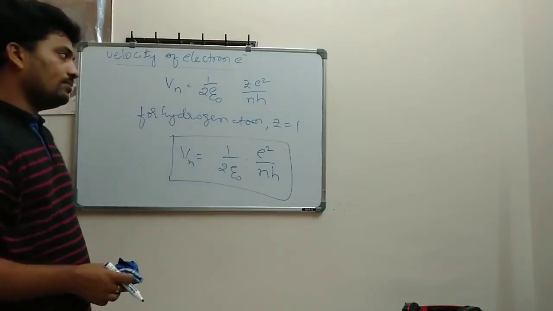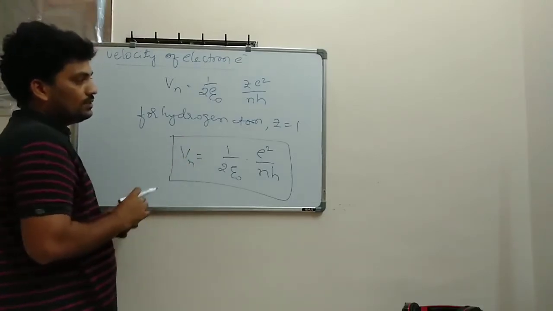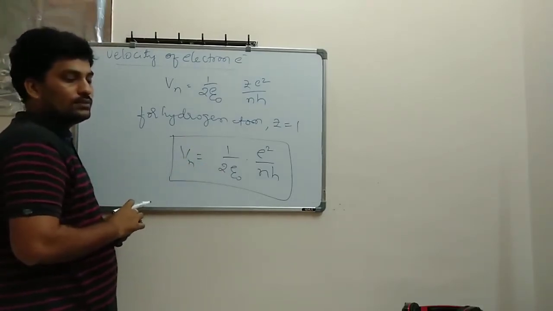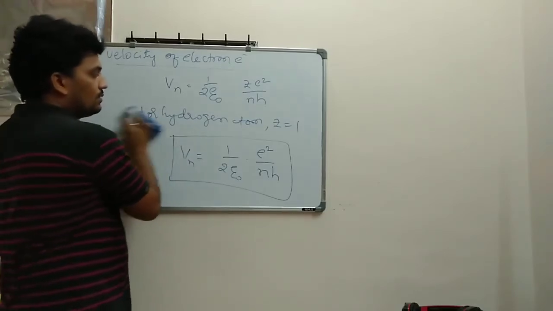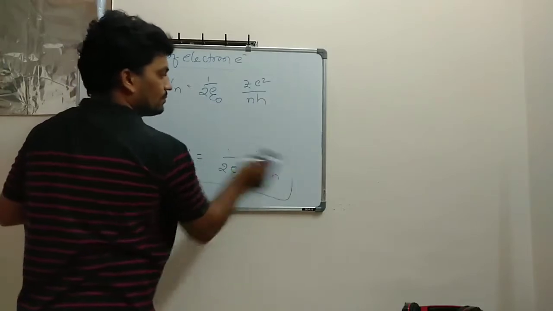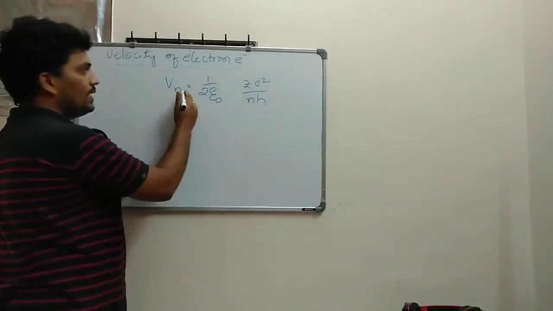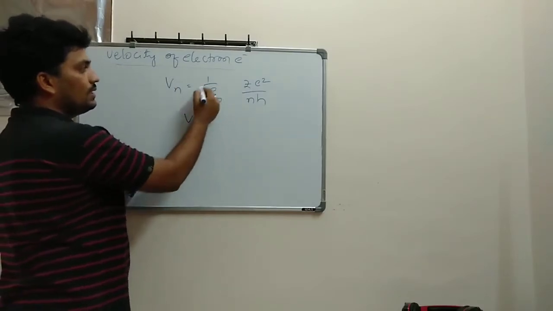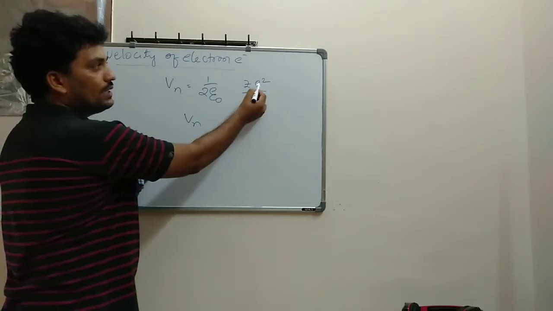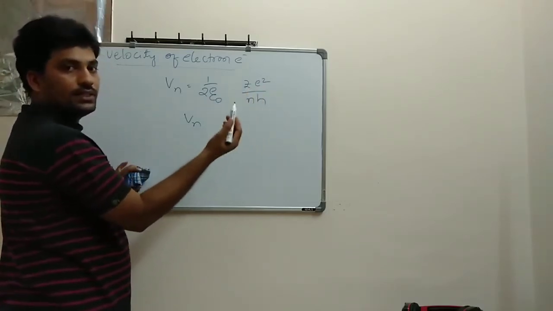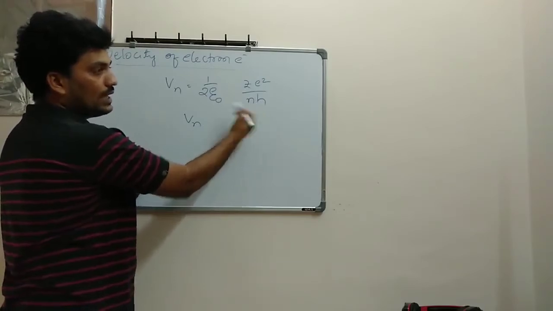Simply here I can make out one more relation. From this relation, epsilon naught is constant, Z is constant, e, the charge of the electron, is constant, h is constant, and n is variable.